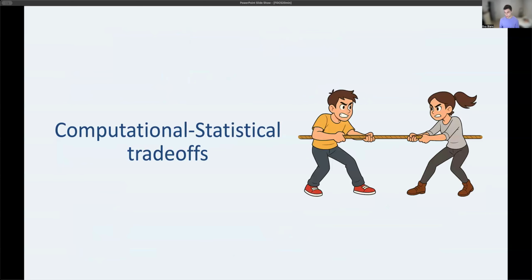Okay, that was kind of the first part of this talk, where I give one way of casting our result. I now want to give a slightly different perspective on the same result. This will be from computational-statistical tradeoffs. And a lot of things here will look similar, but there is some slightly different motivation.